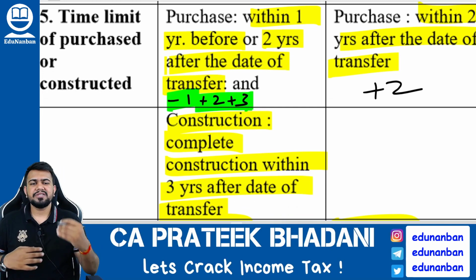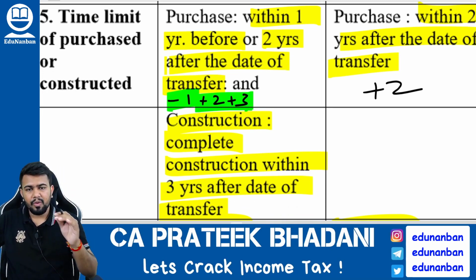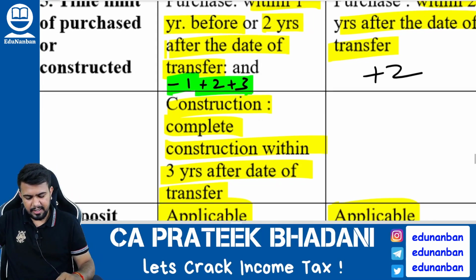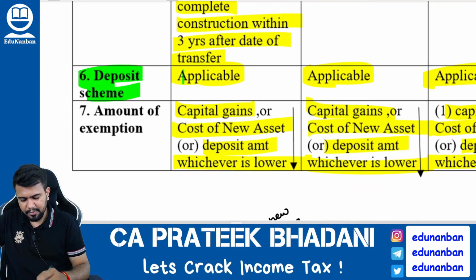And if it is being constructed, it should be constructed within 3 years from the date of transfer. Only then the exemption will be allowed. Okay. Next, deposit scheme.